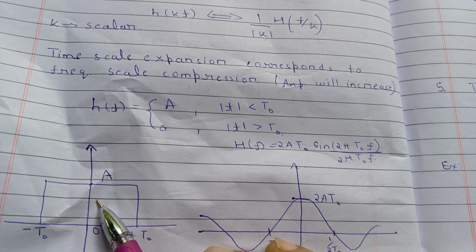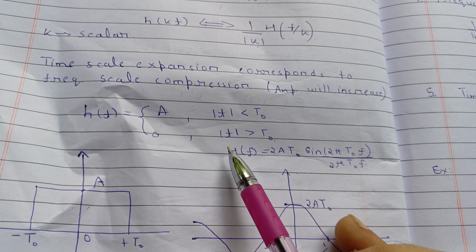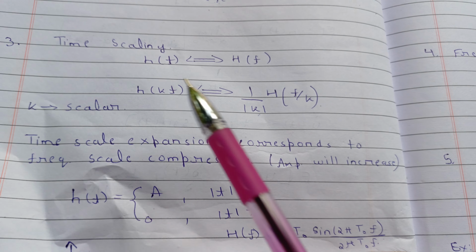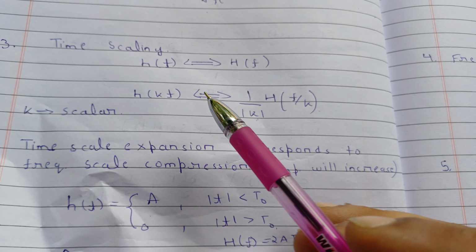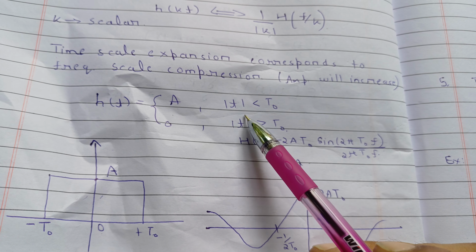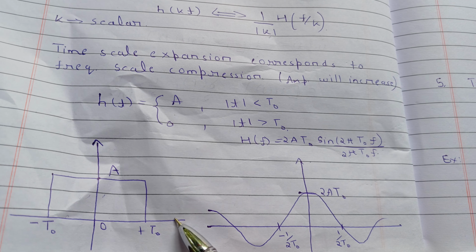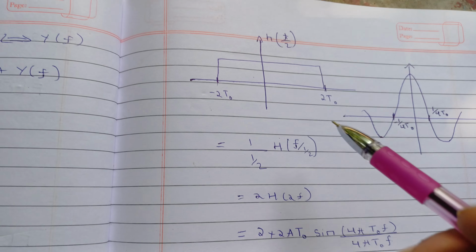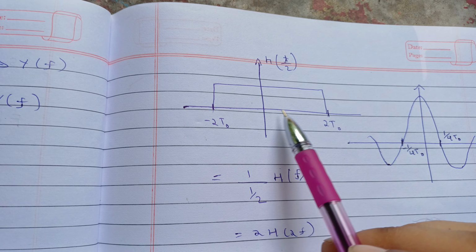Now you have this curve. Let's apply the scaling to this first function, where in place of k we have 1 upon 2. Let's find h(t by 2). So what happened for h(t by 2)? When you replace this t with t by 2, mod t should be less than 2 t naught, so this time scale will expand. For h(t by 2) you will get 2 t naught here and minus 2 t naught here. So see, this time scale is expanded.